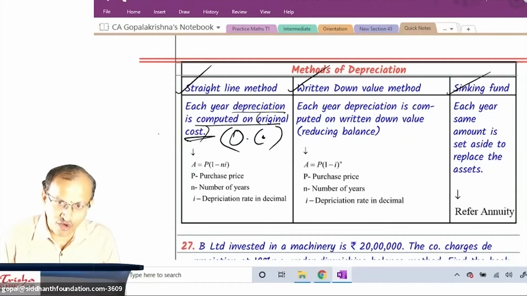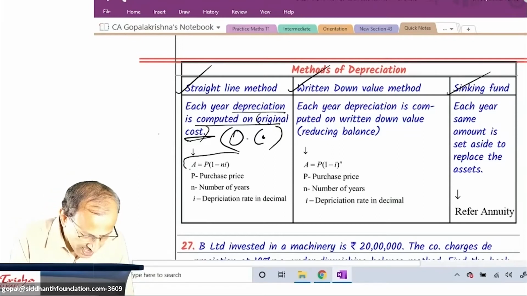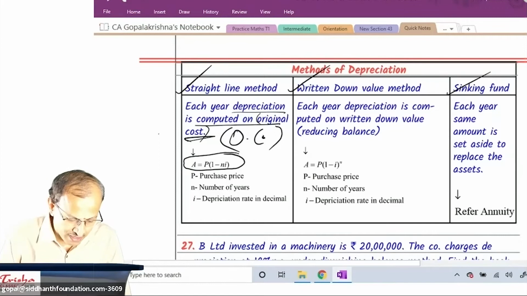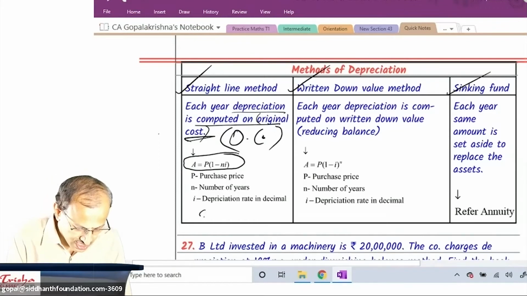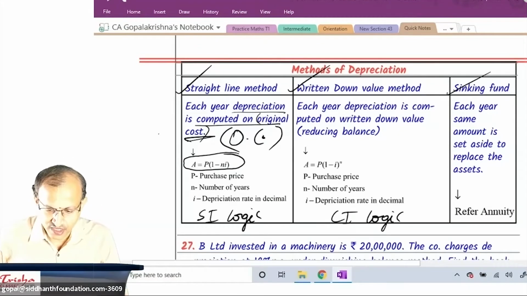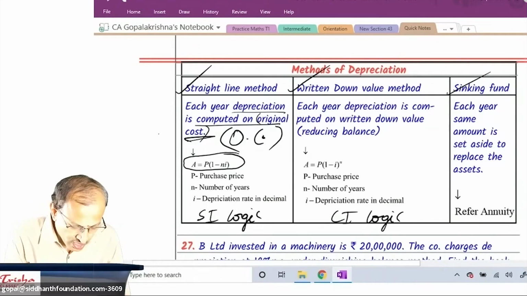Right. Formula, please note the formula. A is equal to P into 1 minus Ni. Is it the same as simple interest logic? It is SI logic. What about the middle one? It is CI logic. This we learn later. It is based on annuity. So A is equal to P into 1 minus Ni.